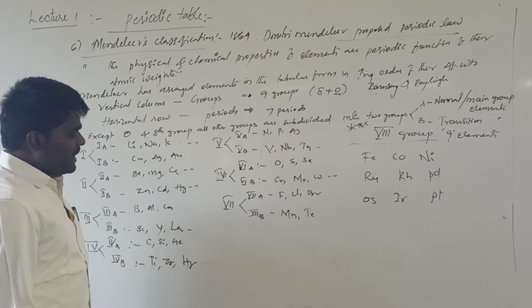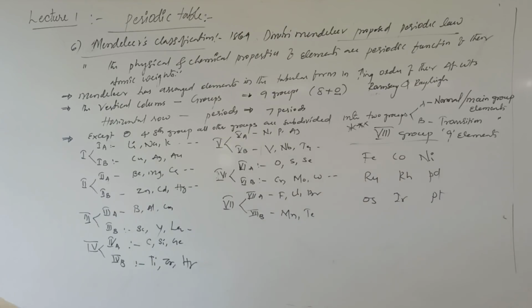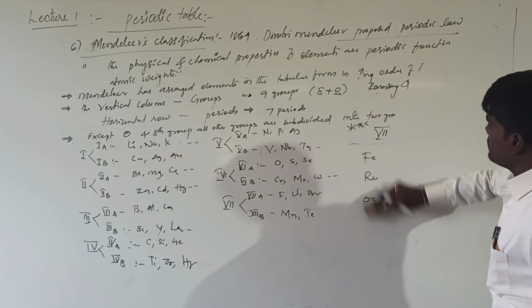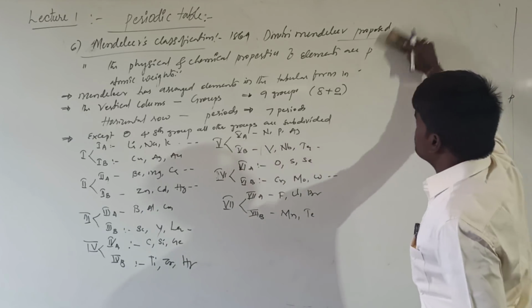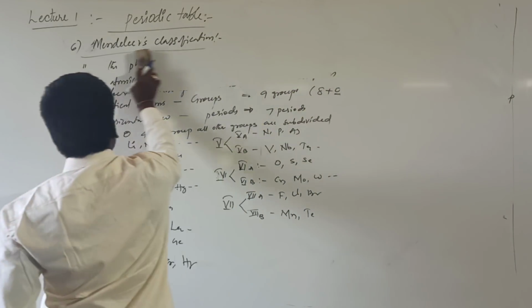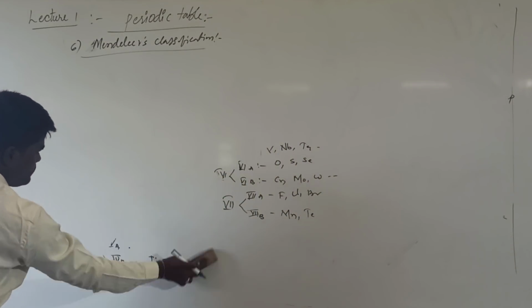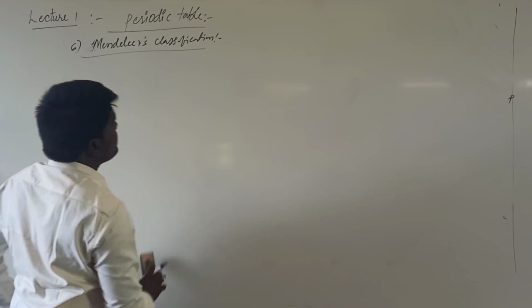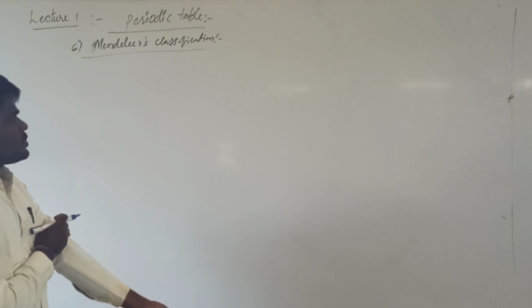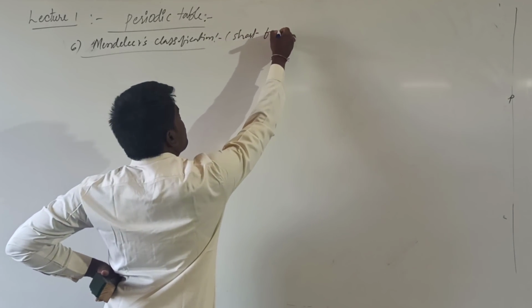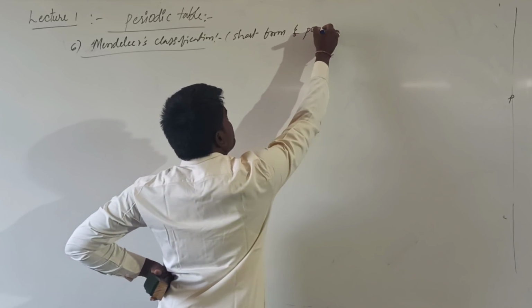When it comes to the merits of the Mendeleev periodic table, hope it is clear so far. Right? Let me remove this for continuation.